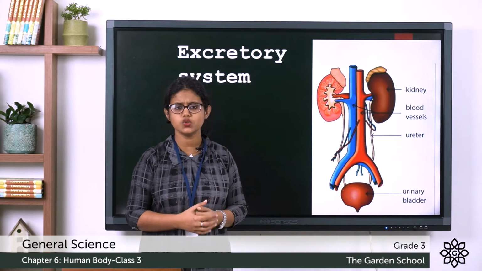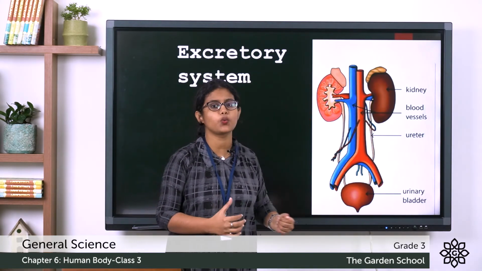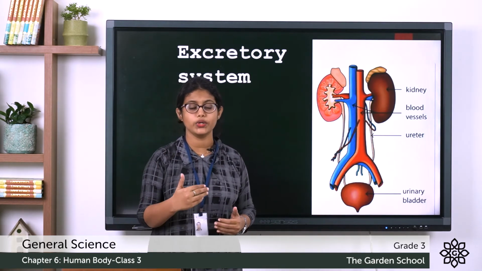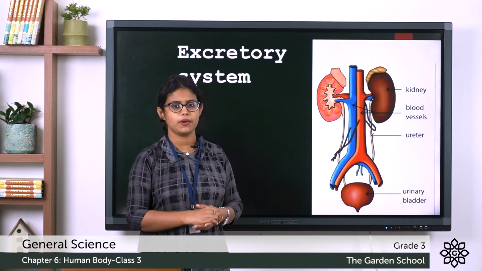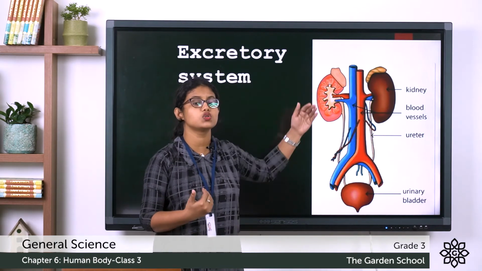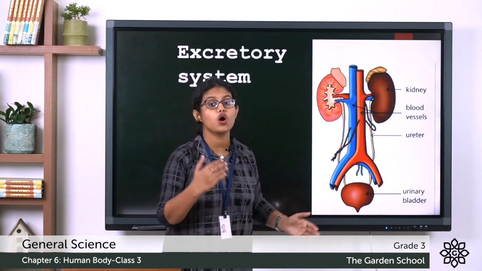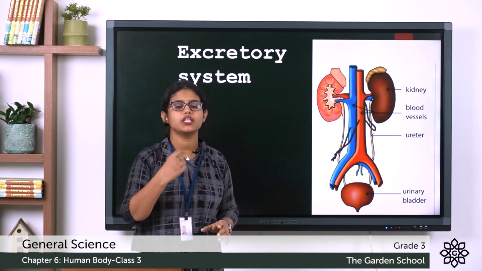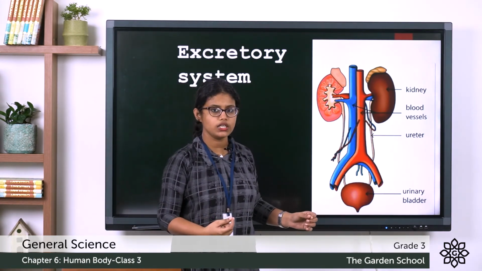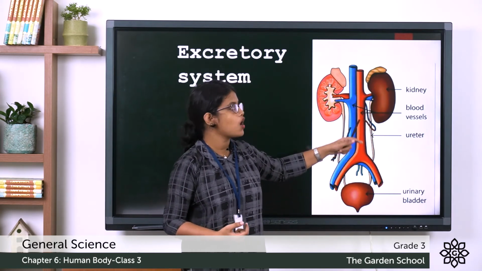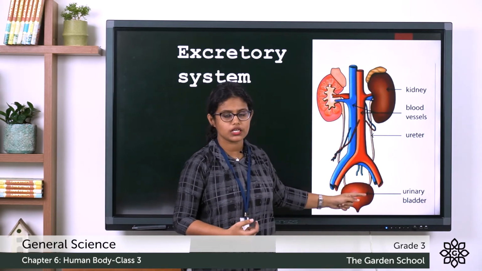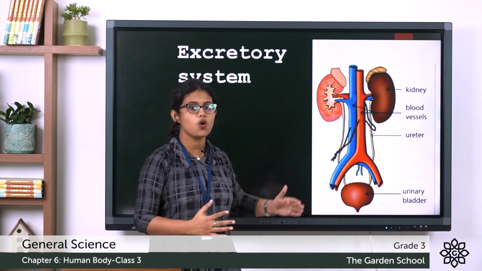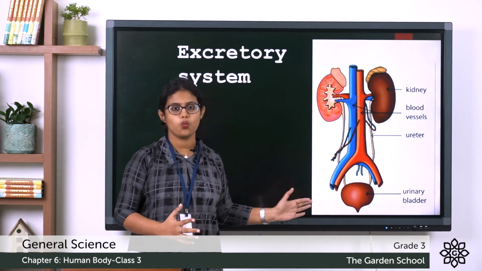So, what do the kidneys do? These kidneys remove the waste from the blood. So, it helps in purification of blood. We can say it cleans the blood. And this waste is removed from the body through urine. And you can see these two tubes. That is called the ureters. The urine passes through these ureters from the kidney to the urinary bladder and it is removed through the urethra. So, this is how our excretory system works.